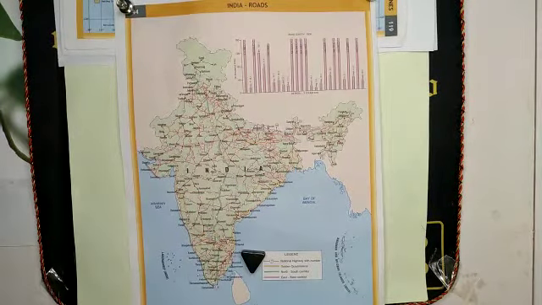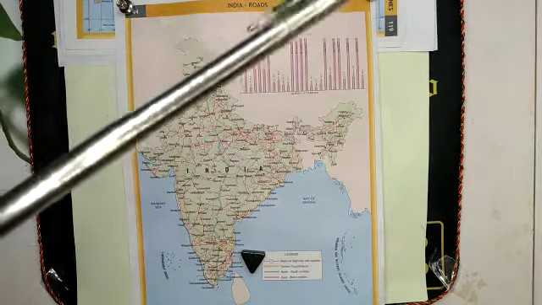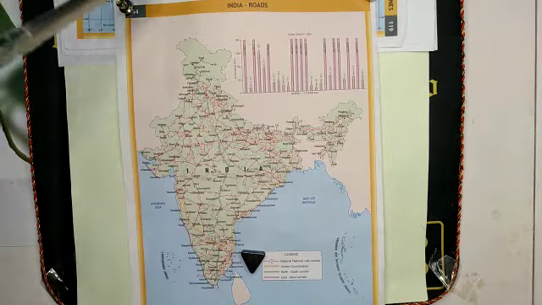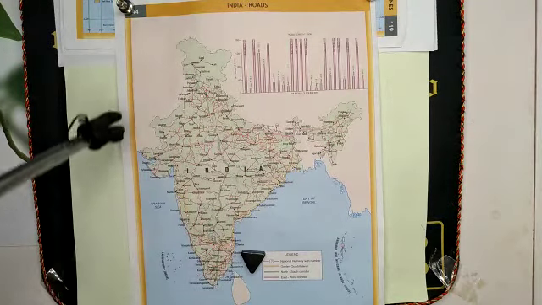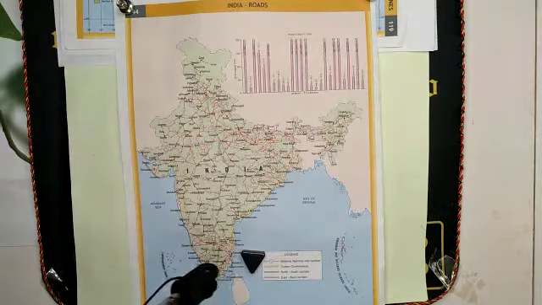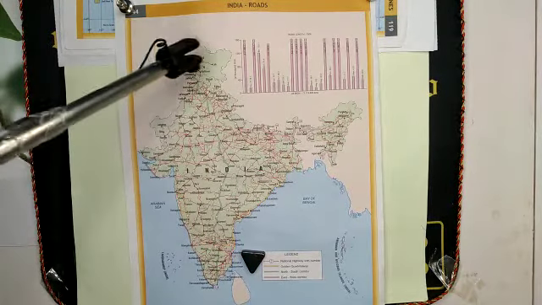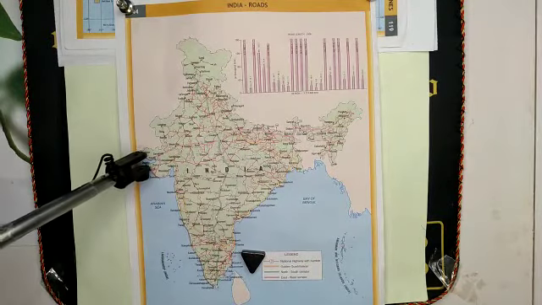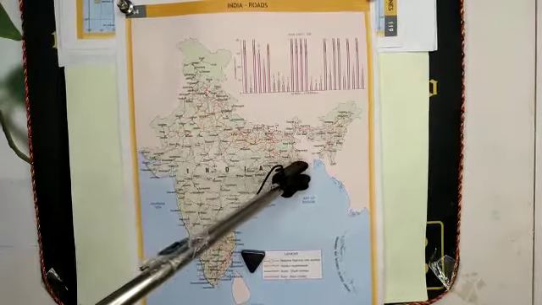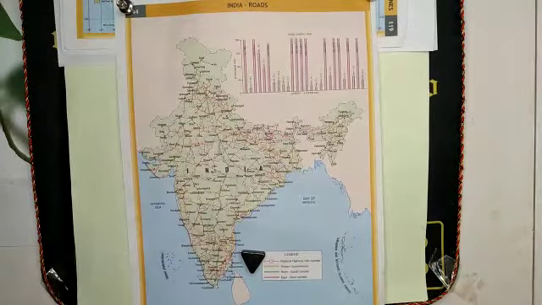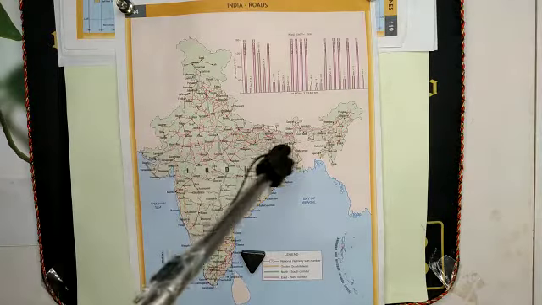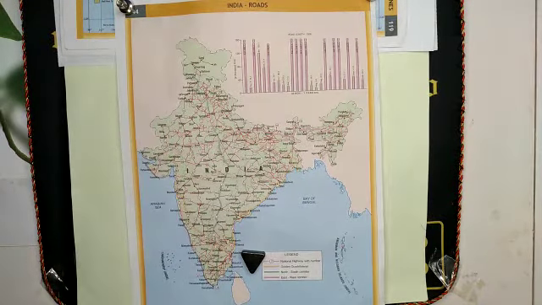So in the first map, the entire world was represented on a piece of paper. In the second one, only India has been represented on the same size of paper. So the distance from one point to another is more in the first map, whereas the distance from one point to another is less in the India map.